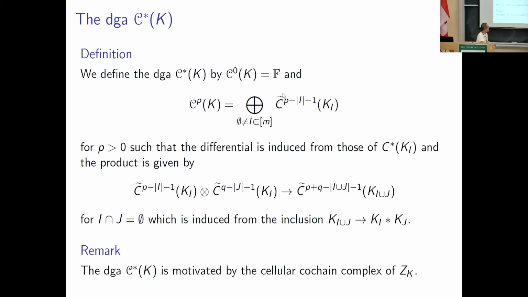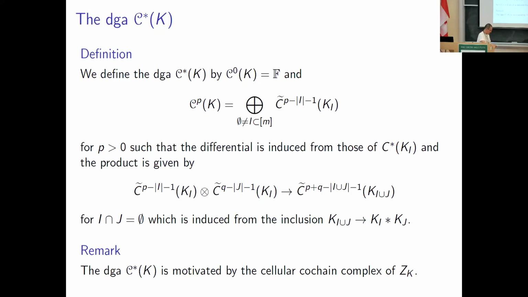C^0 is F, and C^p is the sum of reduced simplicial cochain complexes of K_I. And the product of C*(K) is given like this. This is induced from the inclusion of K_{I∪J} into K_I join K_J.